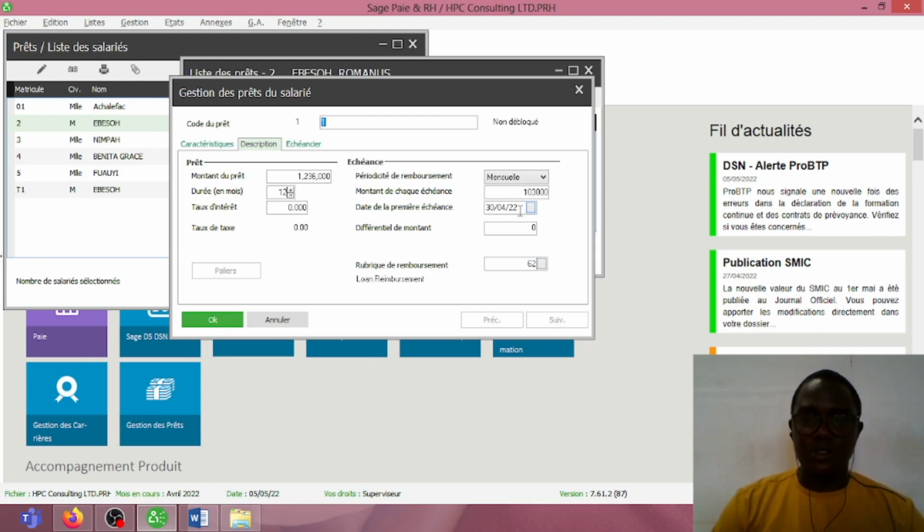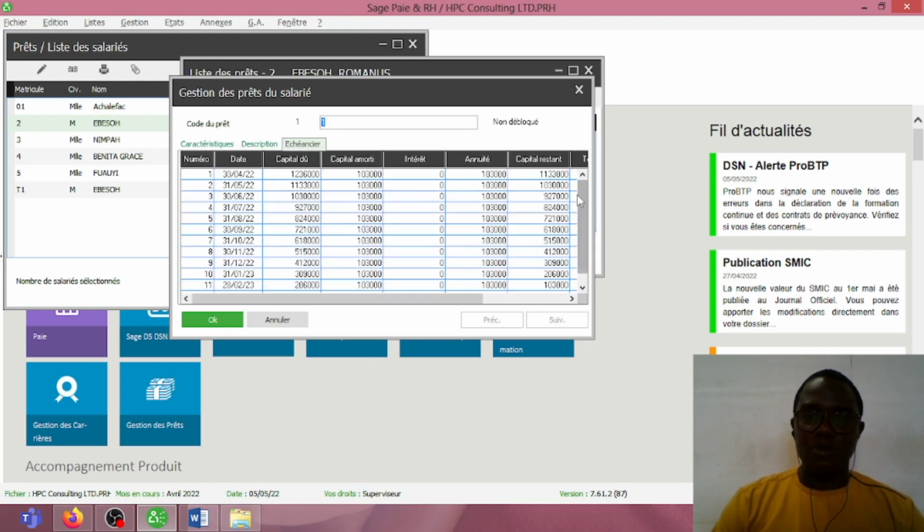So take note. At this point, we can now click on the amortization schedule to view how the loan will be deducted from the salary. As you can see, this is an amortization schedule telling us that the loan will be deducted right up to the 31st March 2023, for a period of 12 months.